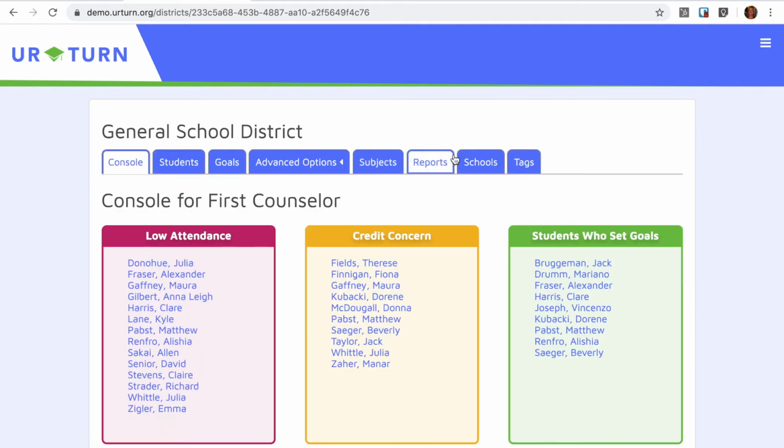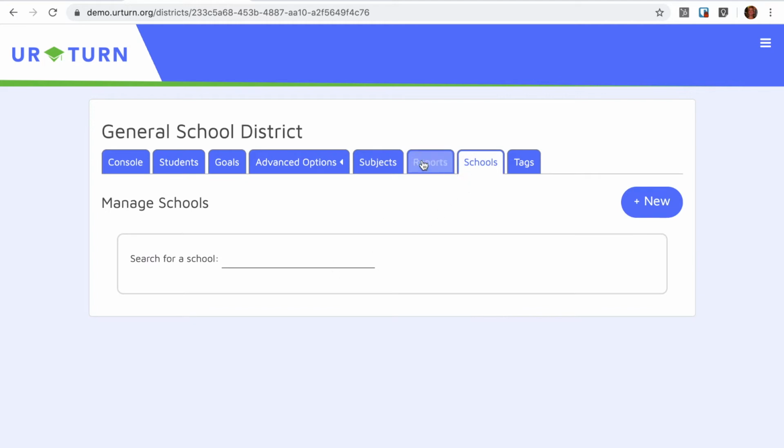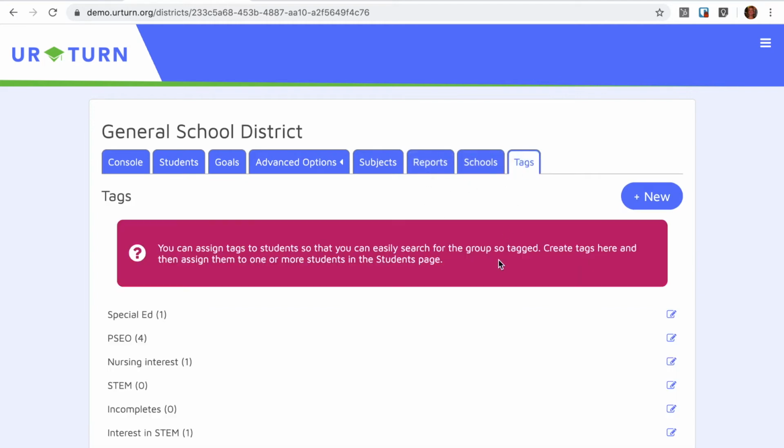There's also the ability to add schools to your district if you want to add more middle or high school students to your district, and then creating tags. Tags are another way of sorting students. So for example, you may want to tag your special ed students or those who are enrolled in post-secondary enrollment options, and then just call up those students based on that interest area.